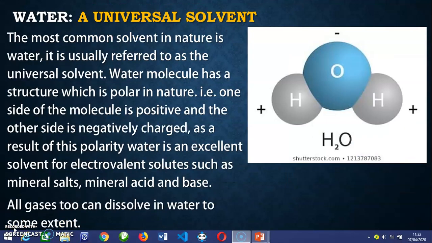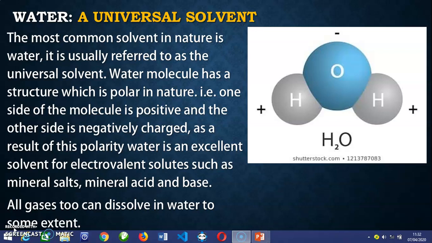Now let's go to water as a universal solvent. Now in our last class, while I was defining water, I told you water is actually one of the most important liquids in human life. It makes up 70% of the human system. It is essential for human beings, living organisms, and its immediate environment. Now it is very important as a universal solvent too, in dissolving any solute.